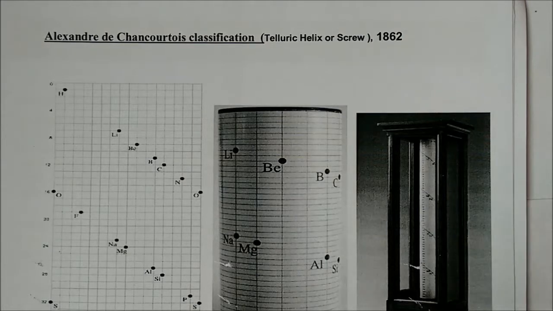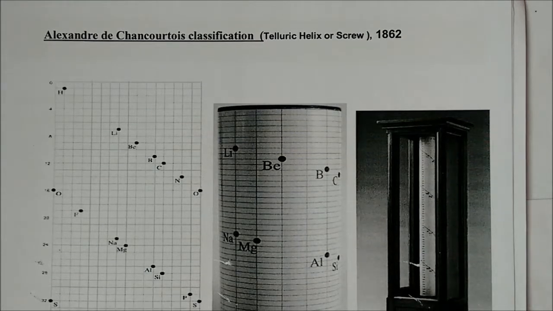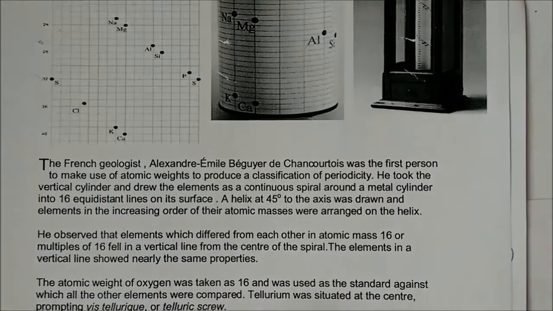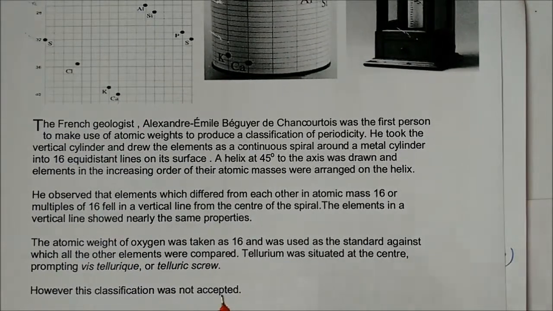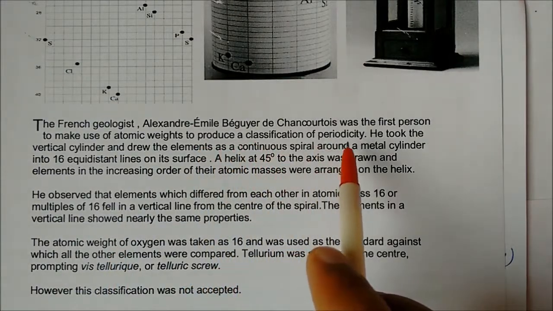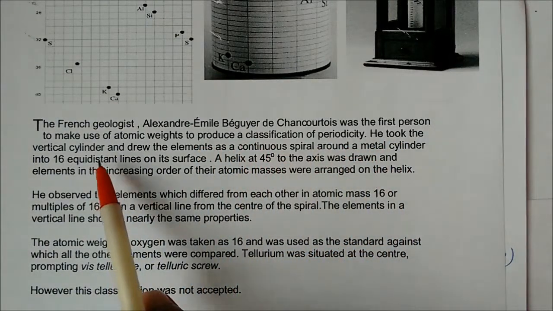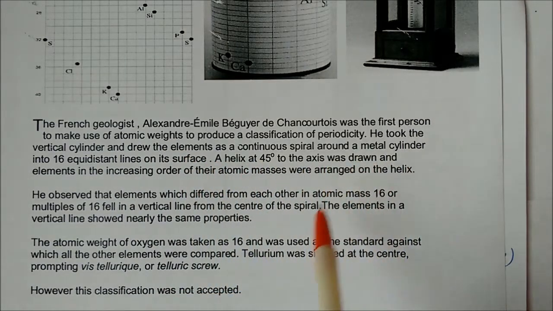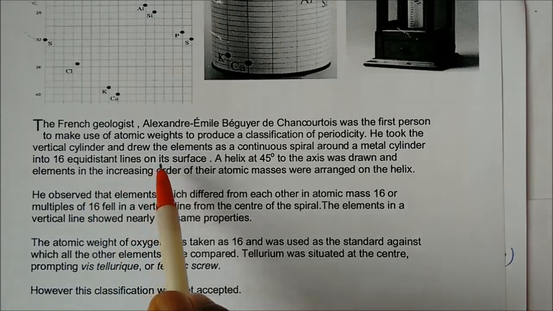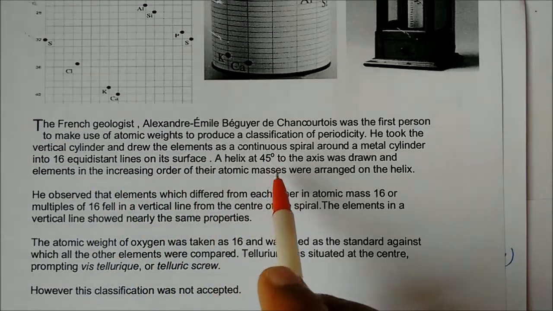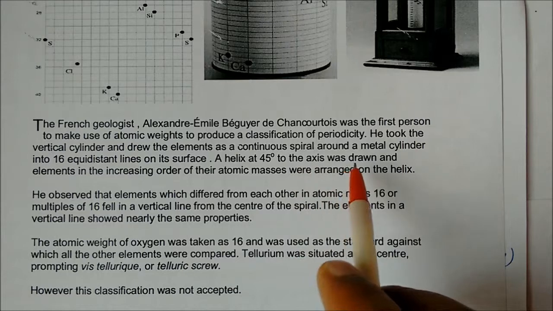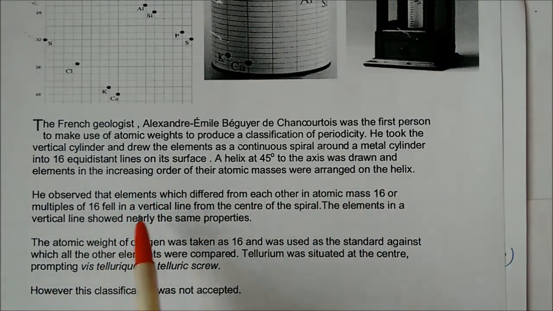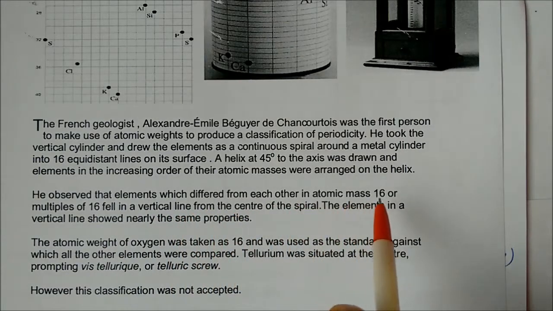The next classification was by Chancourtois. Here I am giving the picture also. He was a French geologist, the first person to make use of atomic mass to produce a classification of periodicity. He took one vertical cylinder and drew lines as a continuous spiral around the metal cylinder with 16 equidistant lines on the surface. Then a helix at a 45 degree angle to the axis was drawn, and the elements were arranged in increasing order of atomic mass.